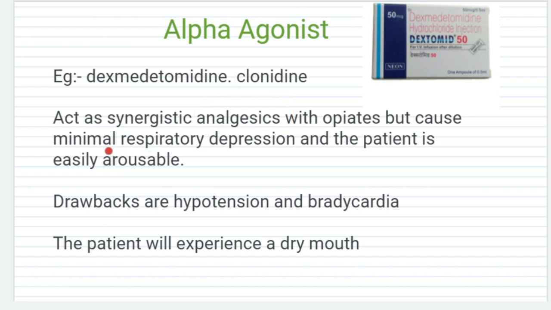Respiratory depression is also very low when used along with opiates. But the main drawback here is hypotension and bradycardia. Also, the patient may experience dry mouth. These are about alpha agonists, for example dexmedetomidine and clonidine. Usually it is called dexmed.